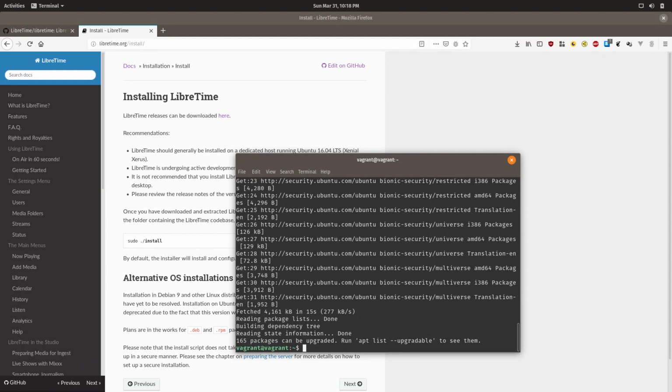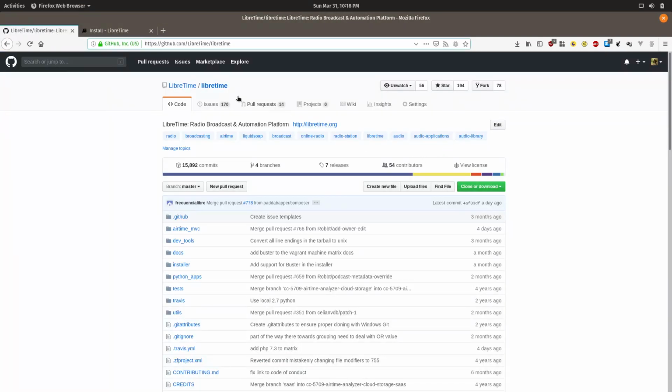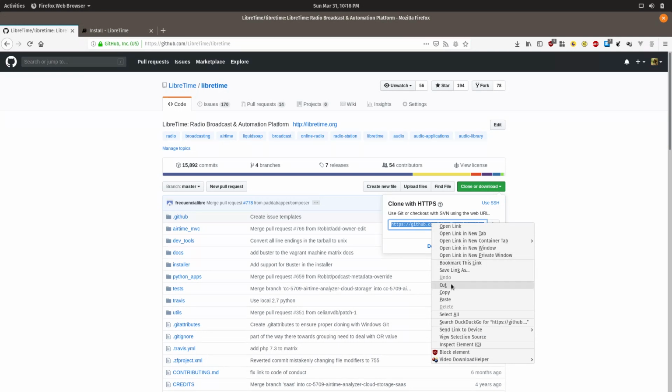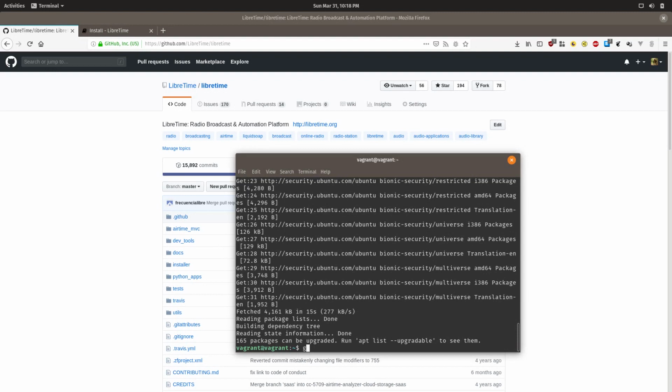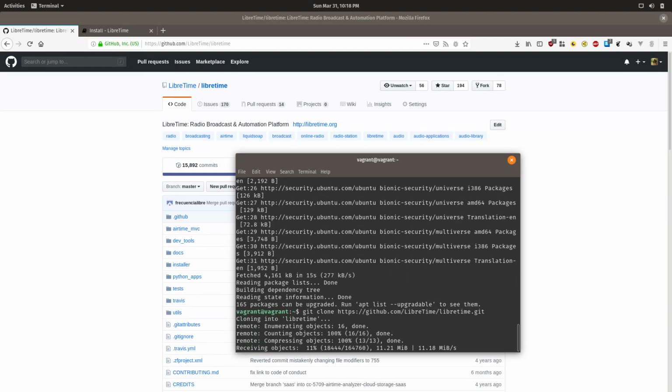Okay, now for the fun part. We're going to go to github.com/LibreTime/libretime. We're going to click on clone and copy this URL. Then we're going to type in git clone and then Control-Shift-V, or you can type it out, or perhaps you can paste it directly, depending on your SSH client. So this is downloading the latest code from GitHub.